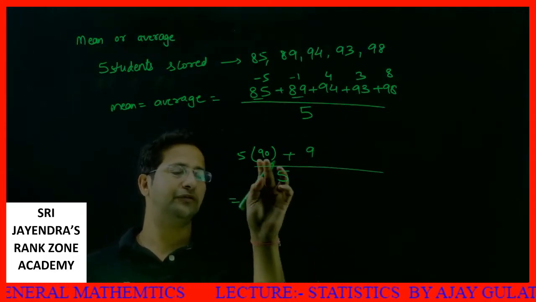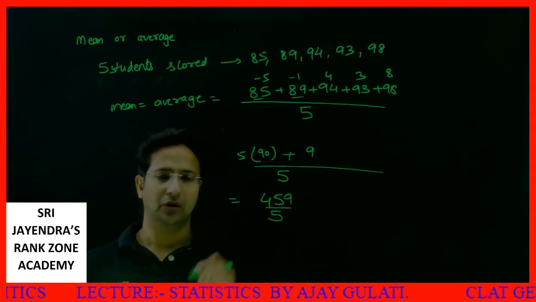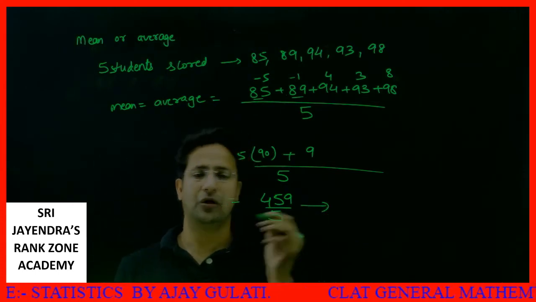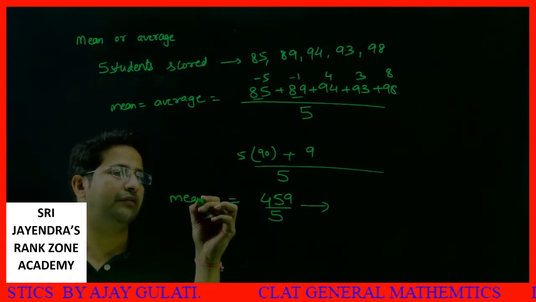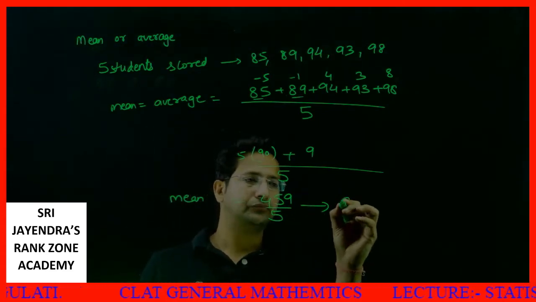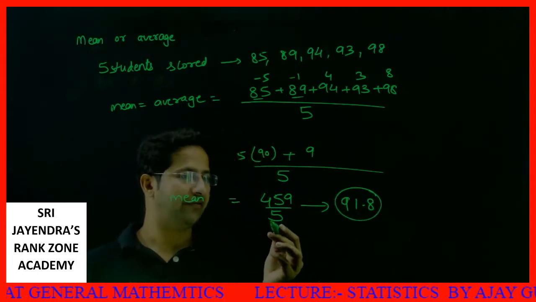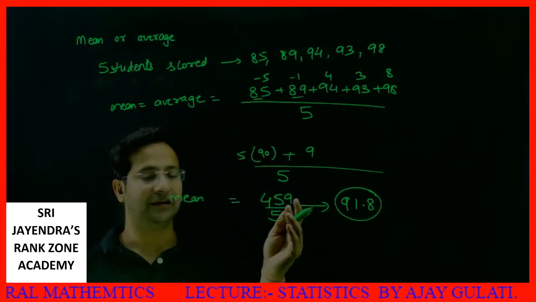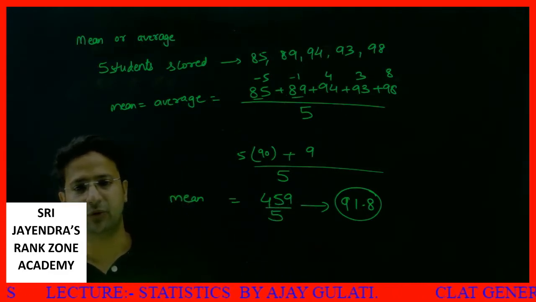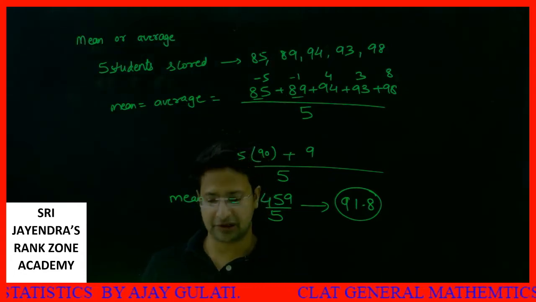5 into 90 is 450, plus 9 is 459. 459 by 5. This is your average, your mean, and you can calculate it. It will come out to be 91.8. Okay, 45 divided by 5 will give me 9, and 90. Then 9 divided by 5 will give me 1.8. So this is your average, and I hope this part is clear to all of you.